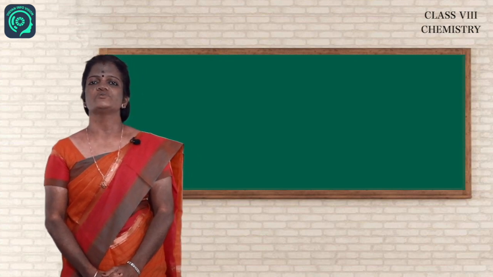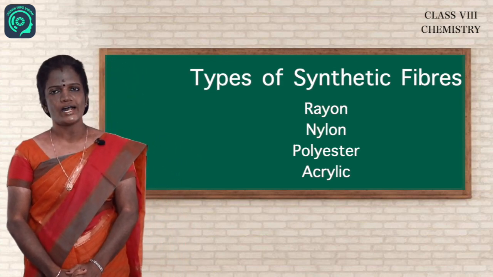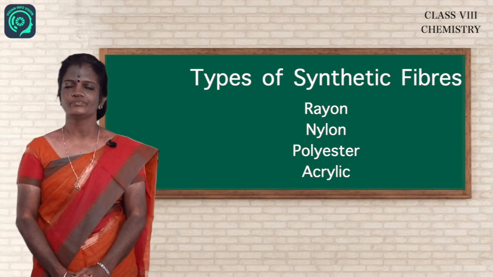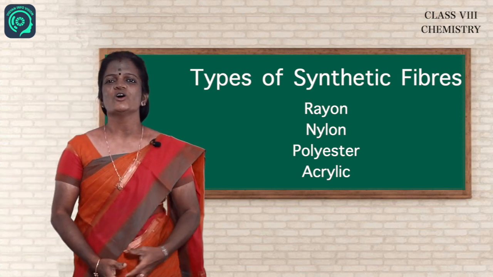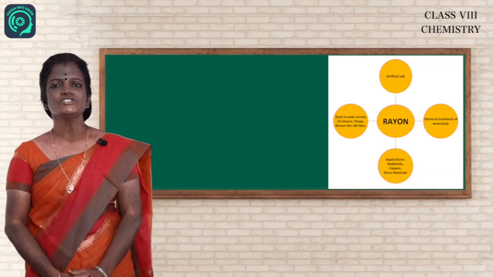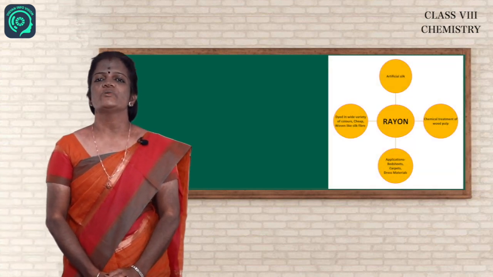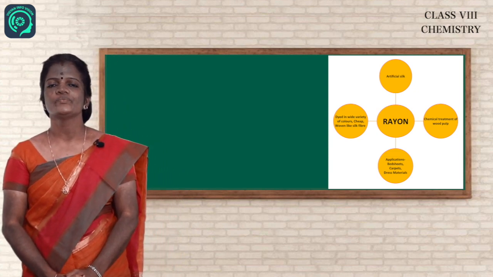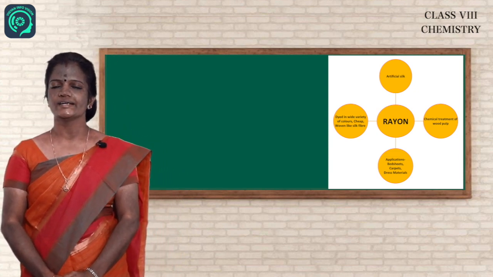There are different types of synthetic fibers like rayon, nylon, polyester, acrylic, etc. First, we will discuss rayon. Dear children, you know that silk fiber was obtained from silkworm and was discovered in China. That was kept as a closed secret.